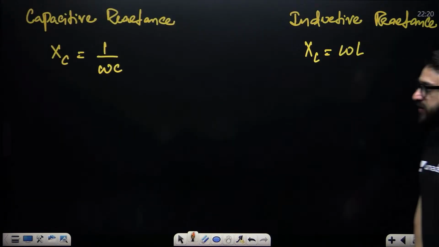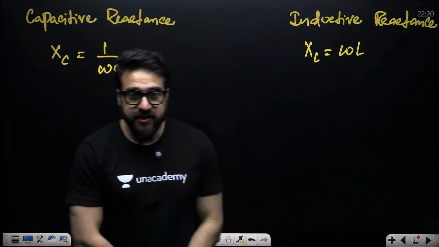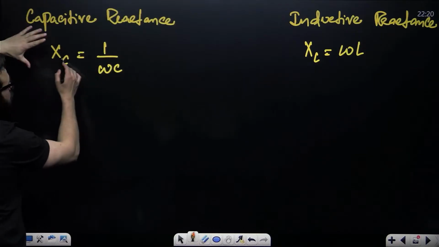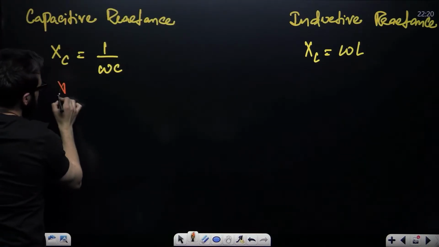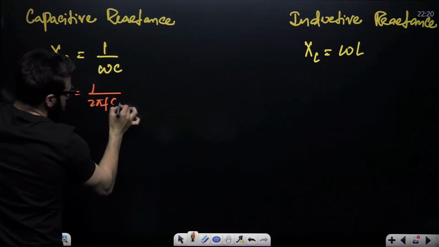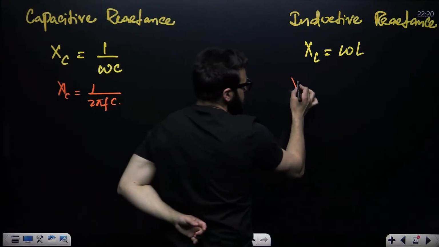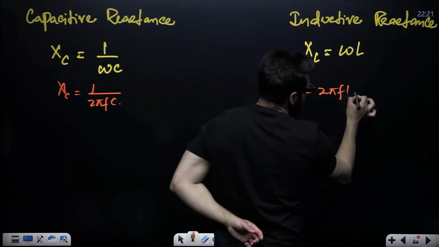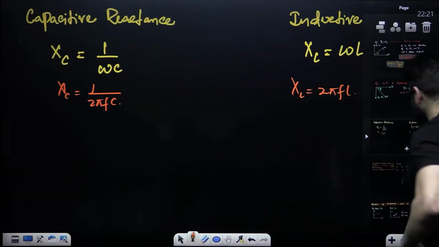One more important thing. Capacitive reactance is equal to 1 upon omega C. You can also write it like this: XC is equal to 1 upon omega, that is 2 pi F, into C. The inductive reactance is omega into L, which is 2 pi F into L. You can write it something like this.